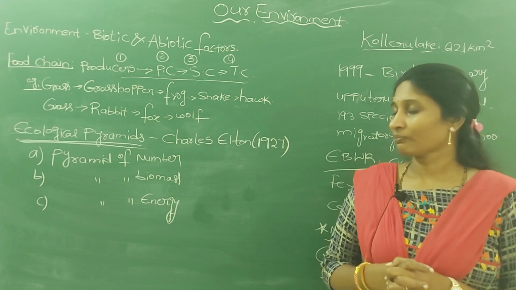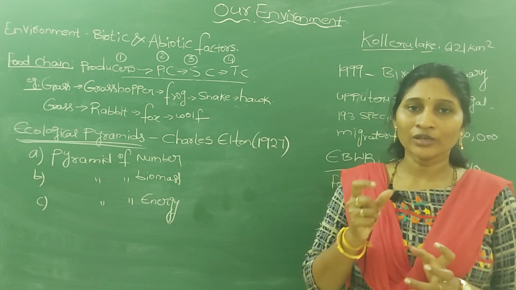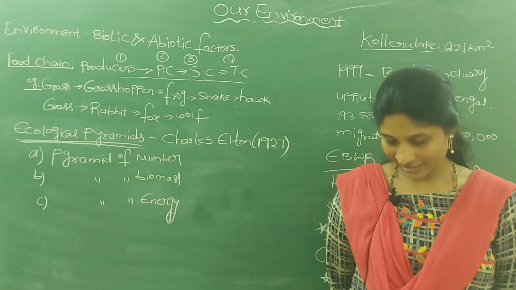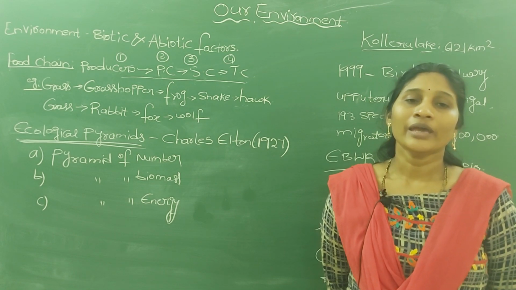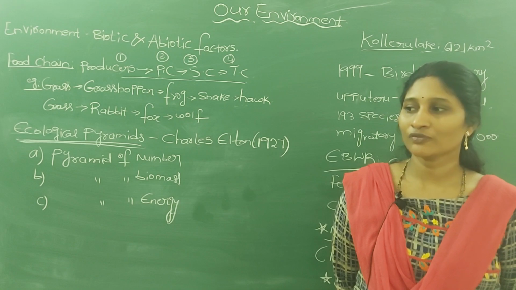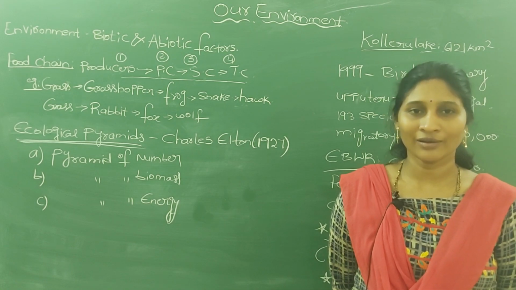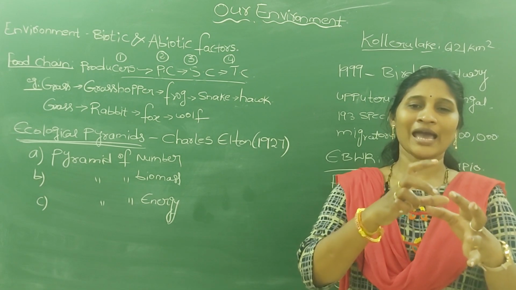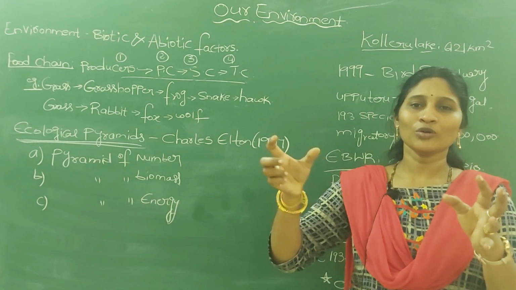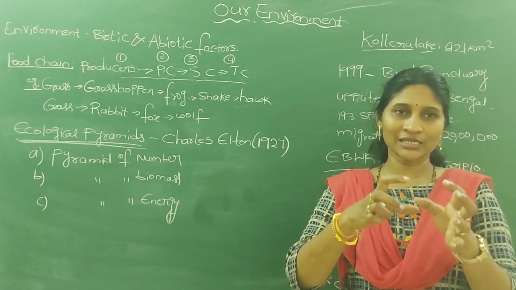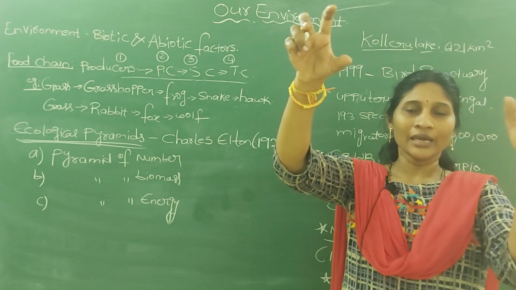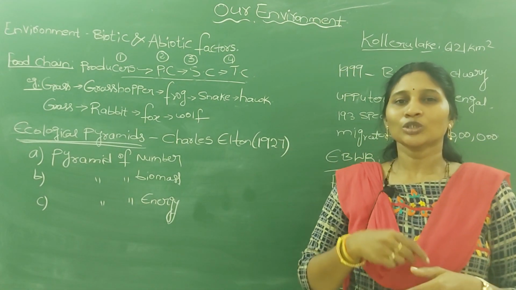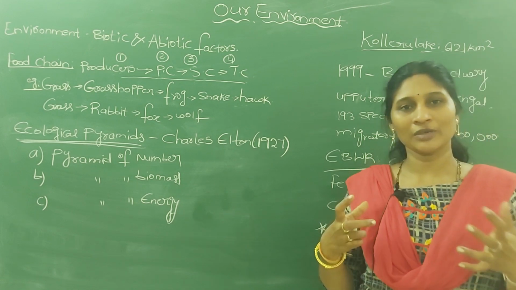Here we use a special term known as food web. Food web is the interlinking of various food chains. In a food web we can see how an organism provides food to various other organisms, and how one prey bird eats different types of lower organisms. So compared to a food chain, a food web is complex.